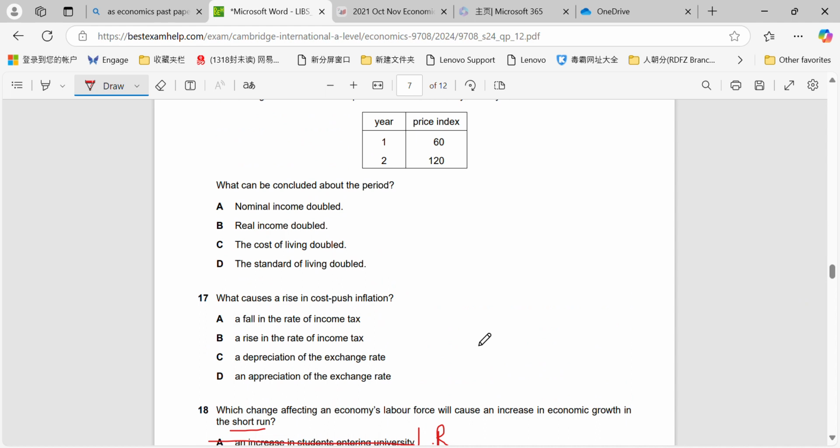Question 17, what causes a rise in cost push inflation? Remember, cost push inflation is aggregate supply moving left. Fall in the rate of income tax, definitely not. That is designed to move AD right. And it may also move AS right, depending on if it's used as a supply side policy. Rise in the rate of income tax will move AD left.